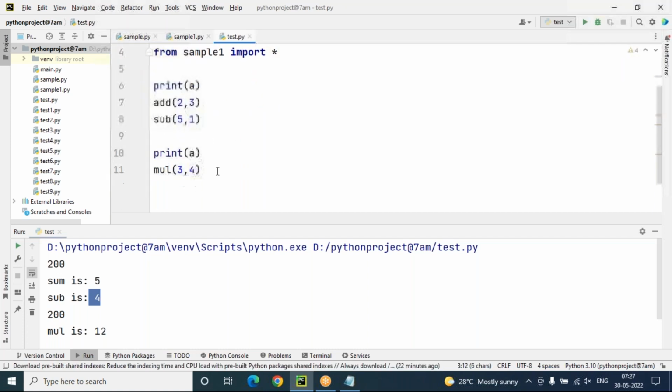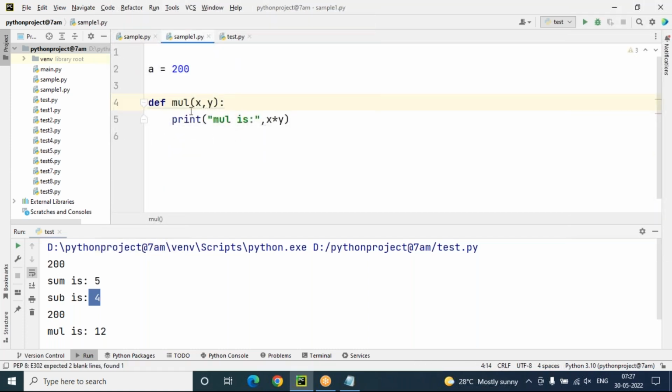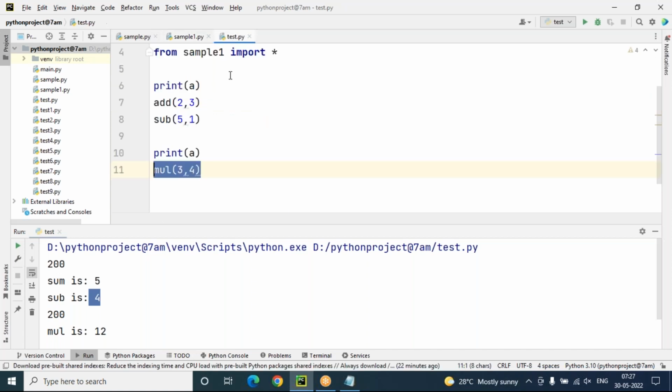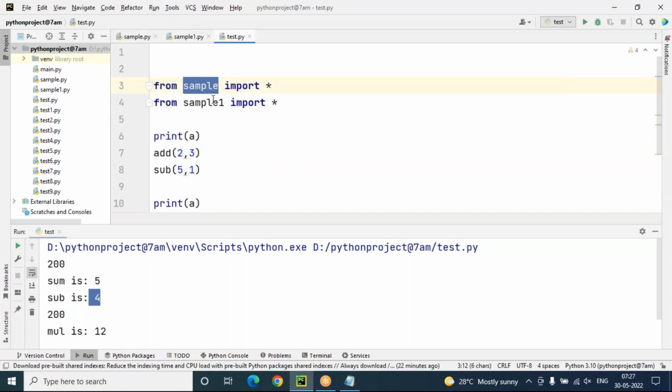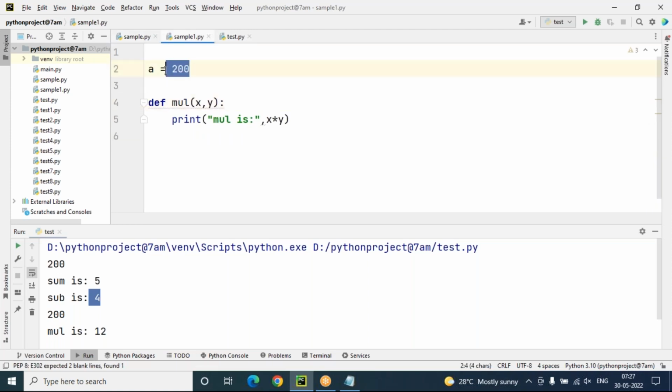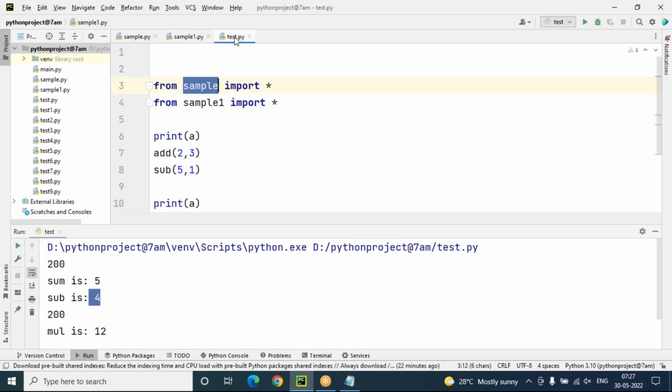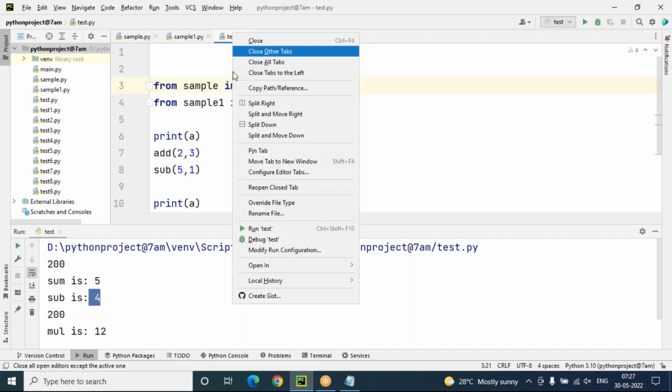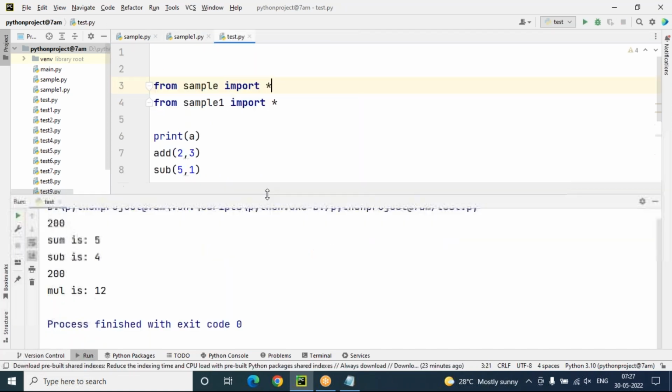And multiply function is coming from sample1 module. But just observe here, in both modules, sample as well as sample1, one variable is there called a. But in sample.py, what is the variable value? 100. In sample1.py, what is the value? 200. But in test.py, what is the result you are getting, sir? Tell me. Every time 200?